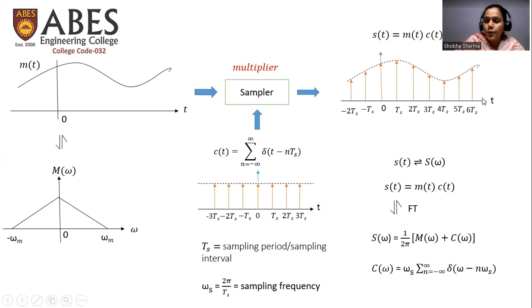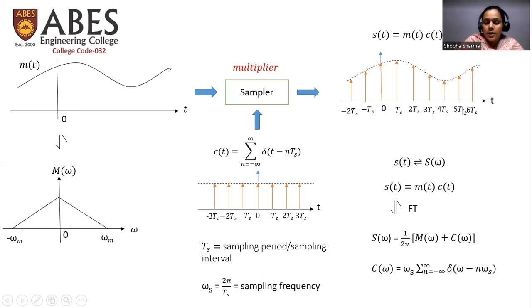message signal m(t). So this is the s(t), or we can say this is the sampled signal. This is the ultimate aim of sampling, to convert this continuous time signal to this discrete time signal. That means now instead of every instant of time, the message signal has sampled value at discrete points of time.